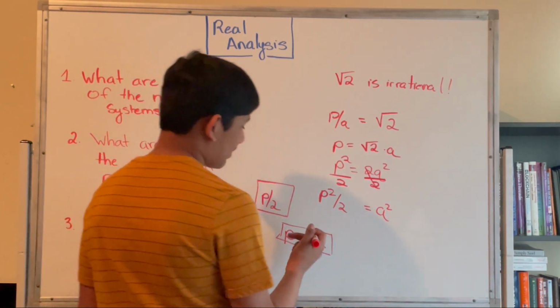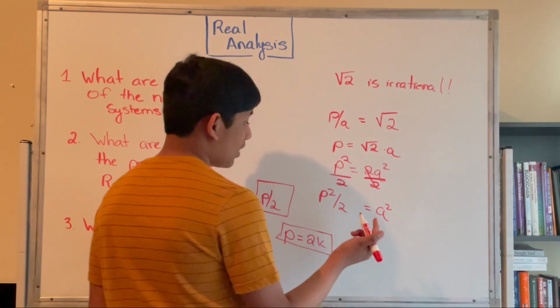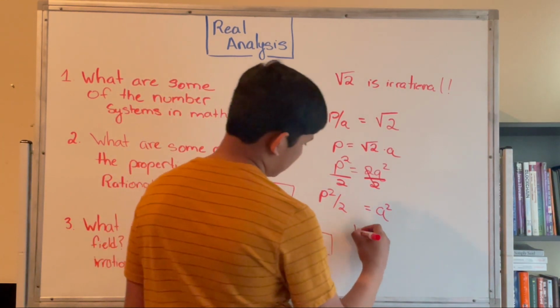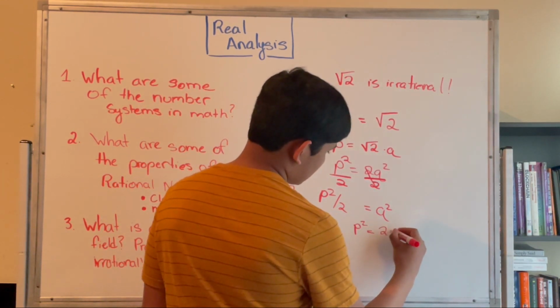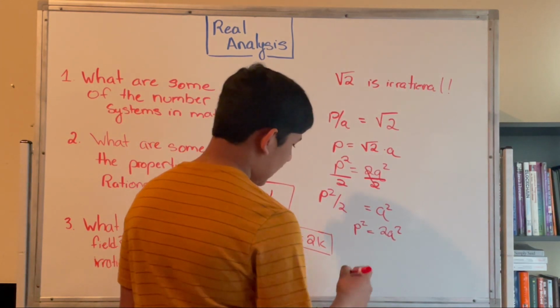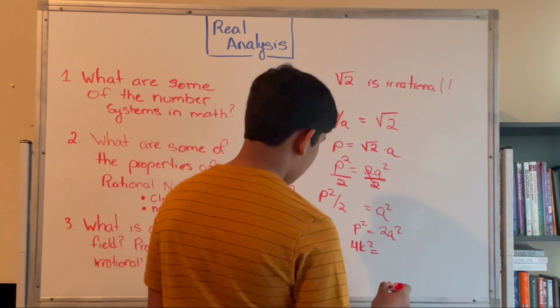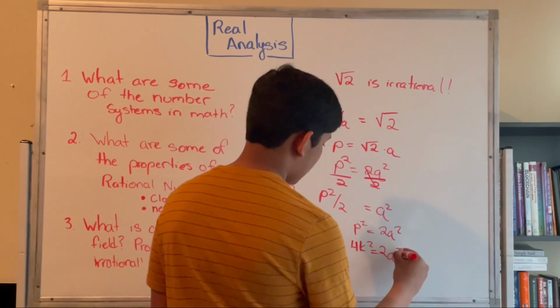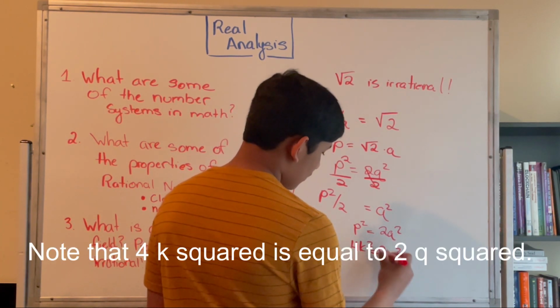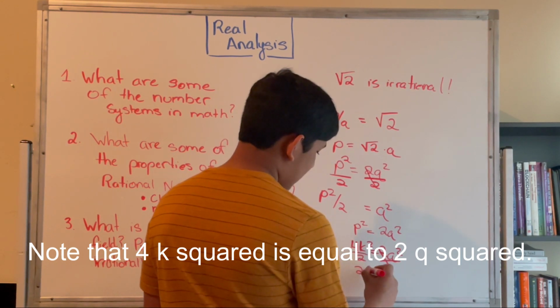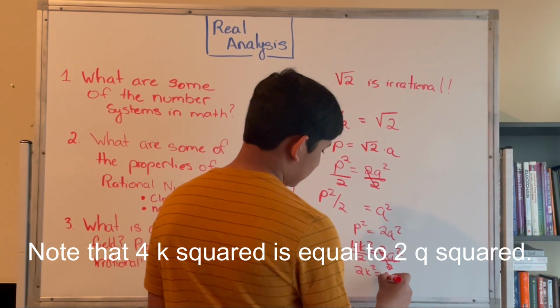Now let's first multiply by the 2 on both sides before we do that. So we have P squared equals 2Q squared. Plugging in 2K, we have 4K squared equals 2Q squared. Dividing by 2, we have 2K squared is equal to Q squared.